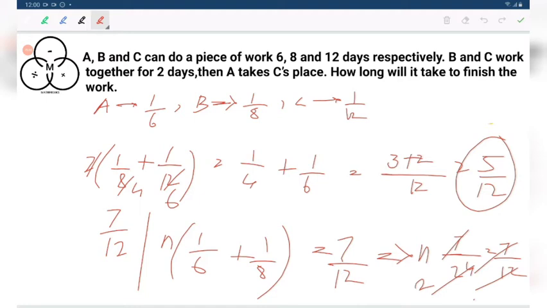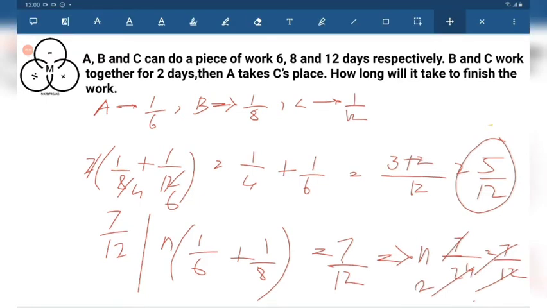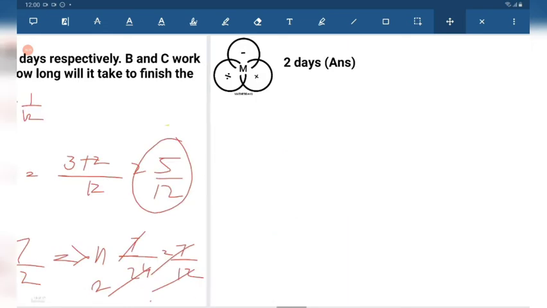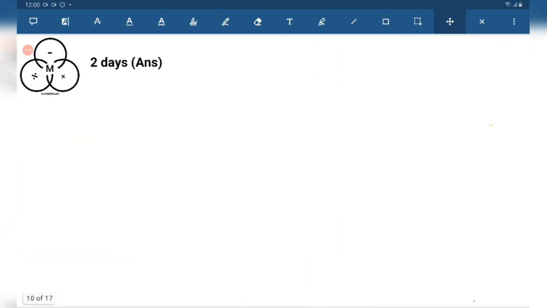I am re-explaining it. Okay, I do not think that re-explanation is required, as you are Olympiad aspirants or KVP aspirants. So you have to understand. At least this level of problem you have to tackle. And this is not a good level of problem. This is a board level problem. The answer is 2 days.